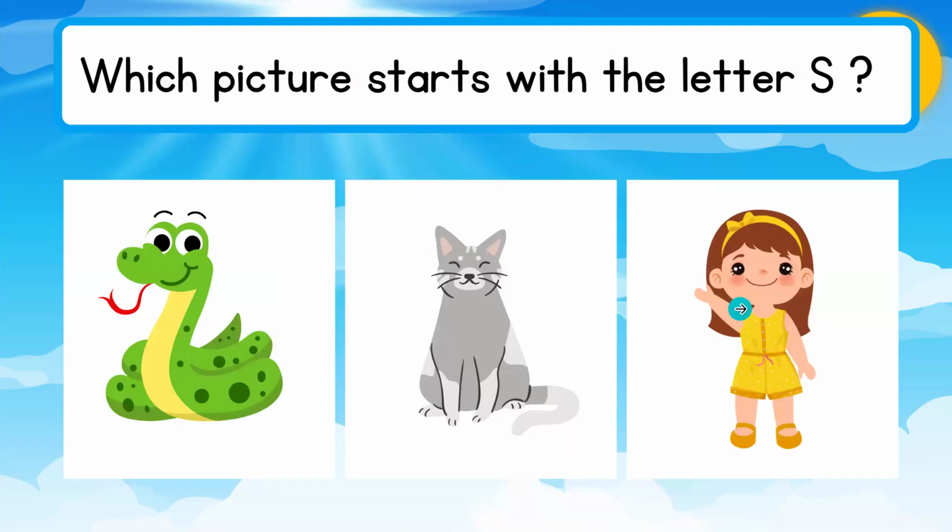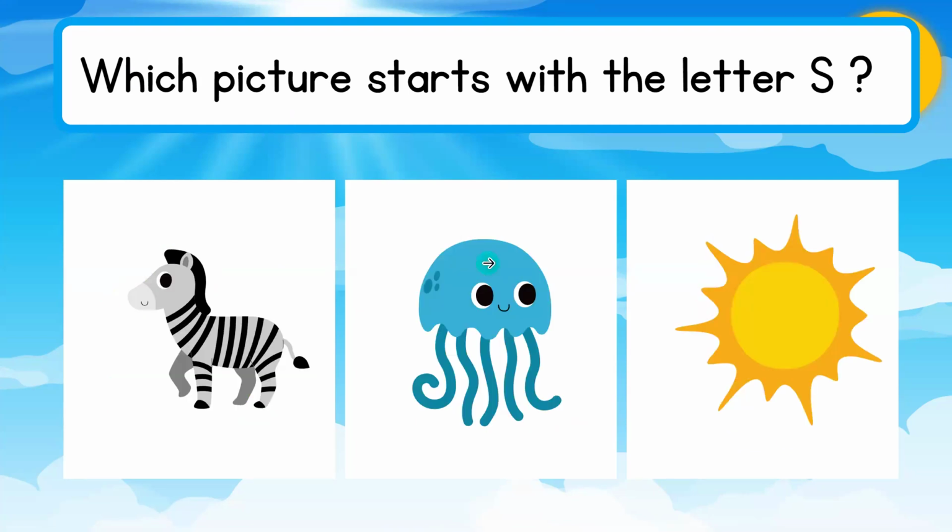Good. So now we want to look at the pictures that begin with S. Let's find out. So here we have a snake, we have a cat, and there's a girl. So which of these begins with S? Yes, you got it so well. S as in snake. Amazing. Keep it up. Okay, let's go on to the next one.